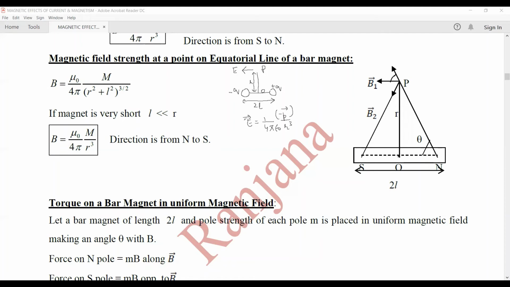So instead of 1 upon 4 pi epsilon naught, here the constant of proportionality will be mu naught upon 4 pi. Here it is electric dipole moment, so here it would be magnetic dipole moment upon R cube. So the magnetic field on the equatorial line is given by mu naught upon 4 pi m upon R cube. And the direction of the magnetic field on the equatorial line is opposite to the magnetic dipole moment. That is, the direction is from north to south. These derivations, you don't have to derive it. Similar to the electric dipole, you have to write the expressions.